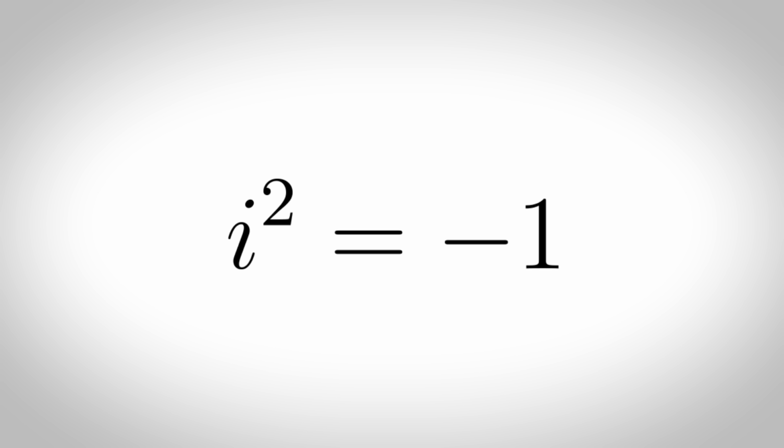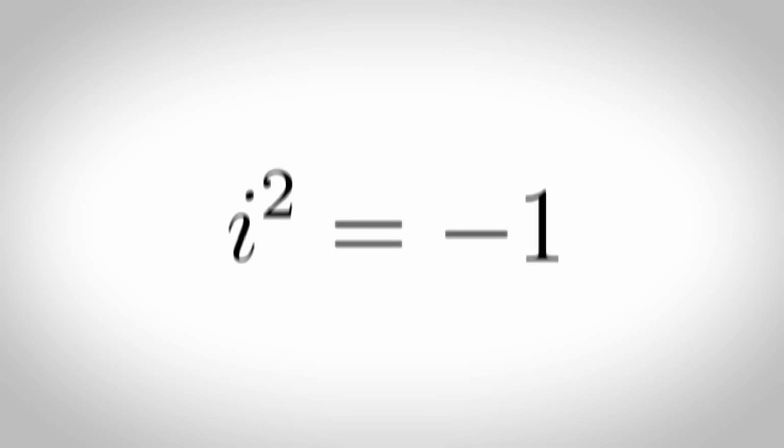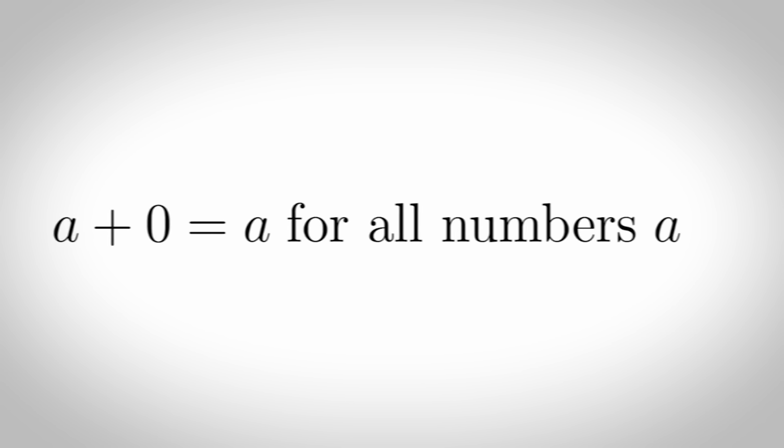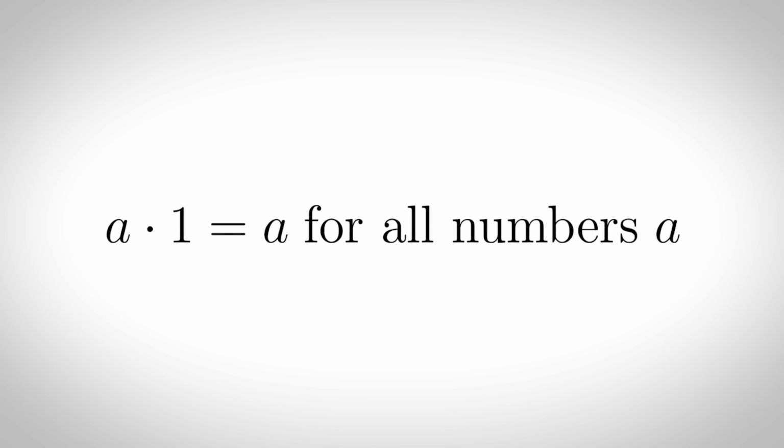i is the complex number satisfying i squared equals minus 1. Fun fact, e^(iπ) equals minus 1. Somehow. 0 is the additive identity: a + 0 equals a for all numbers a. 1 is the multiplicative identity: a × 1 equals a for all numbers a.